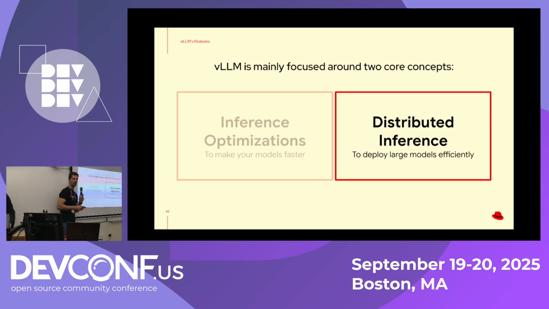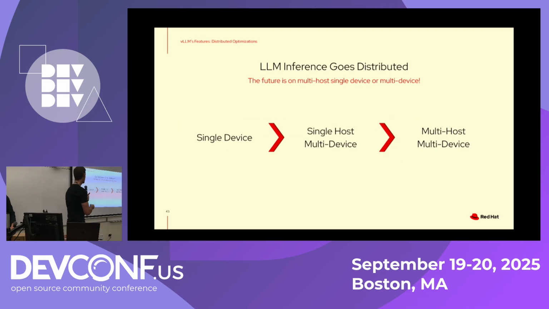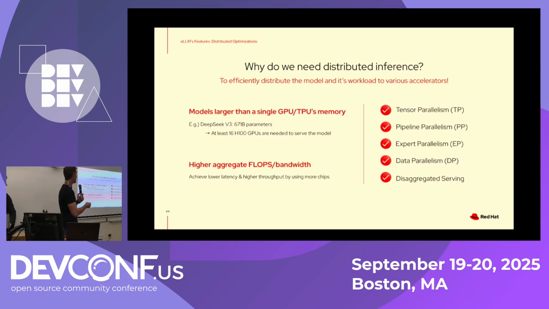But if, for example, I have only one GPU, how can I do it? We started with a single device, a laptop, but we also wanted to be able to pool the different GPUs out there. Because if I have 4 GPUs, I want to be able to serve these models across them, right? So why do we need distributed inference?